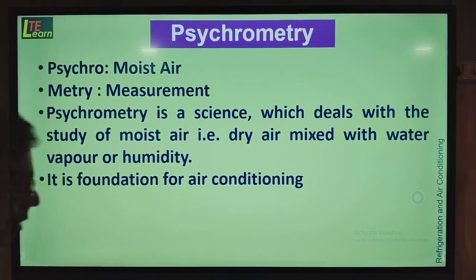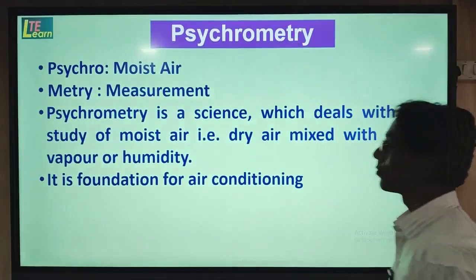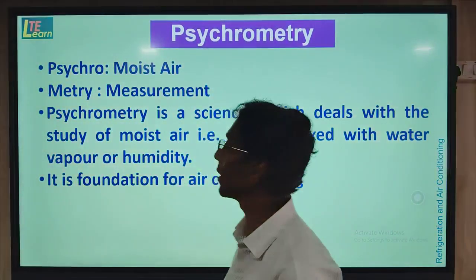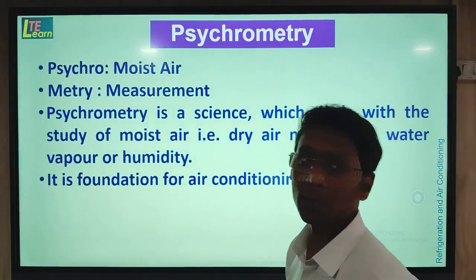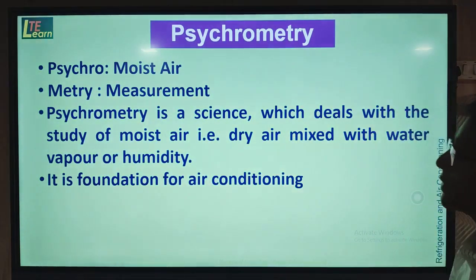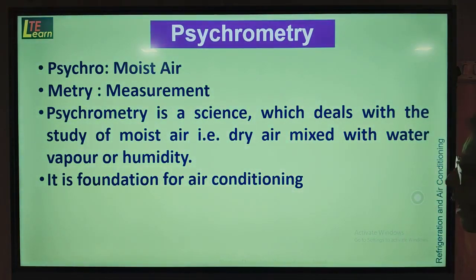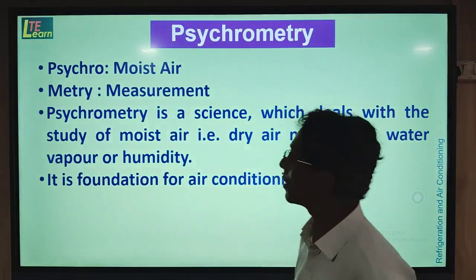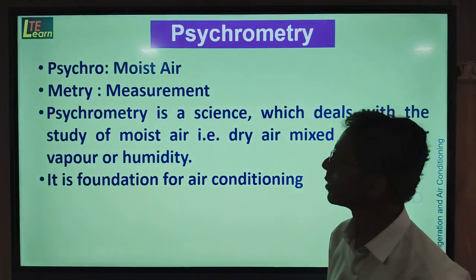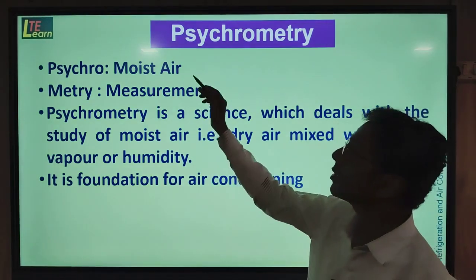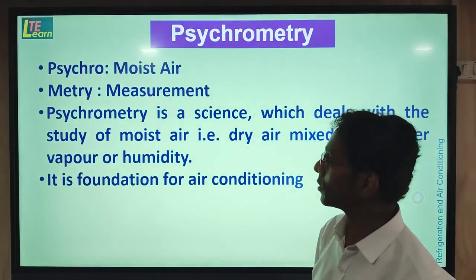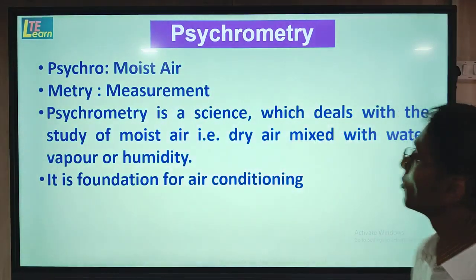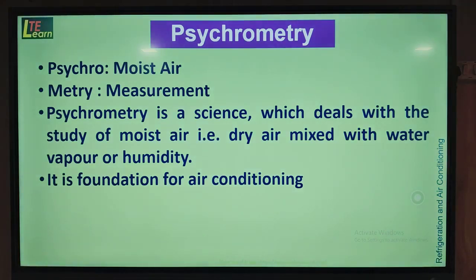Now, psychrometry is a word which is formed by two words. It is a combination of two words, psychro and metry. Psychro is a Greek word, the meaning of which is moist air. And metry, in mechanical engineering, means measurement. Here, measurement of moist air is carried out in psychrometry. Thus, psychrometry is a science which deals with the study of moist air.